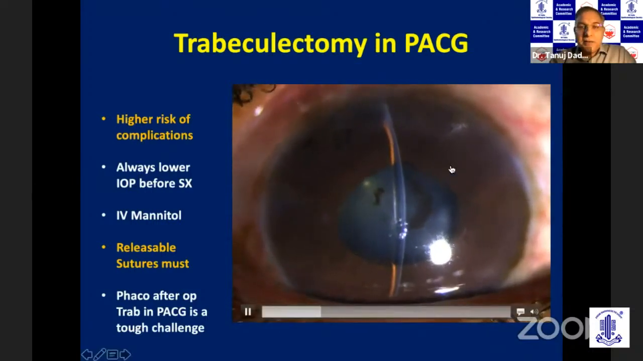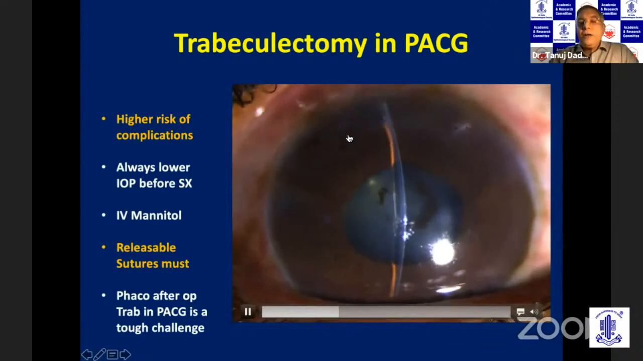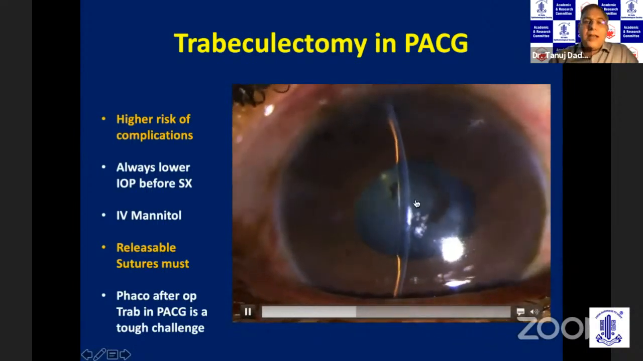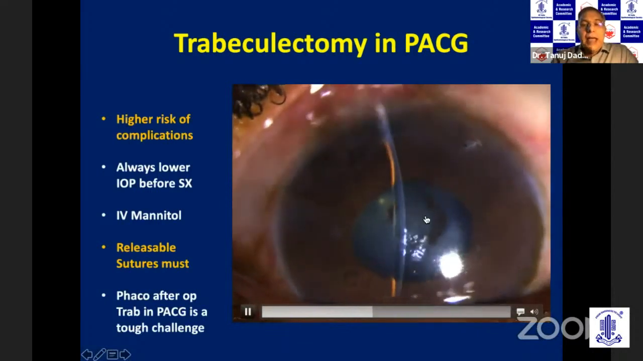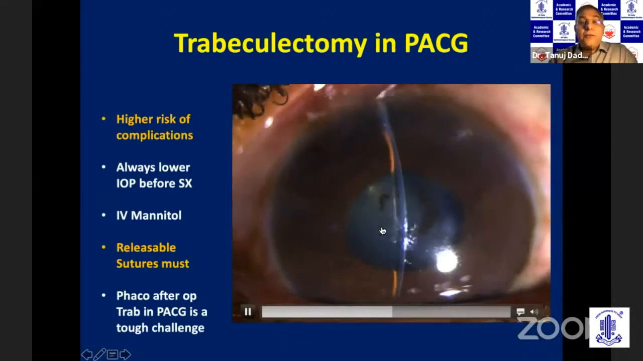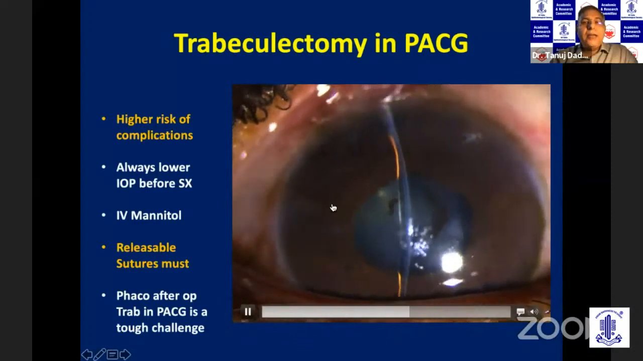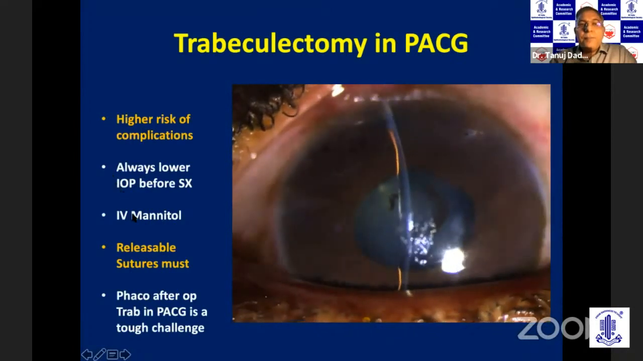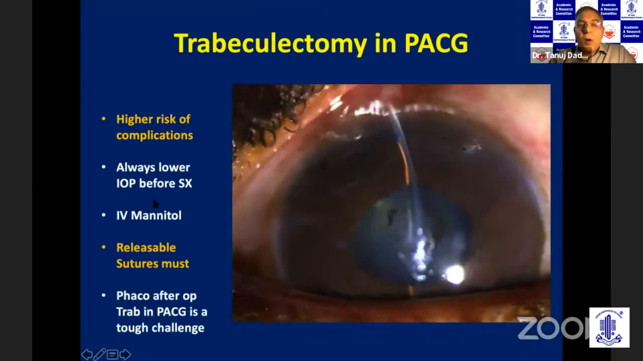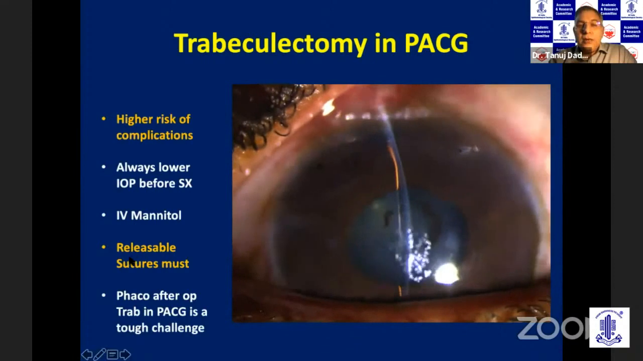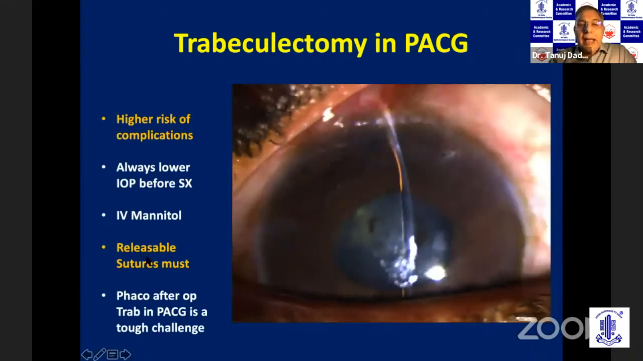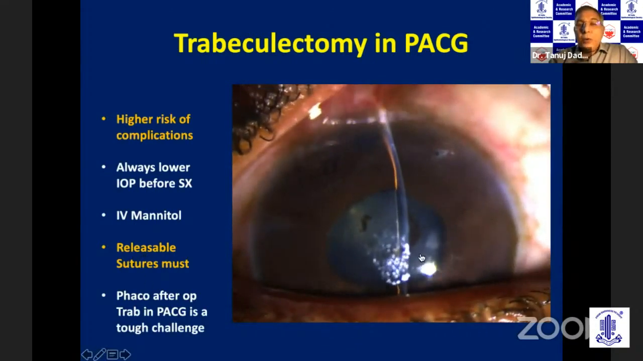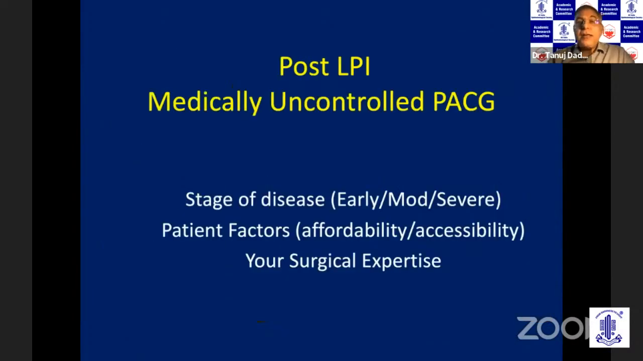angle closure. This is a patient recently referred to us. Angle closure glaucoma trap done. Now you have a shallow AC and an intumescent lens. Doing a cataract surgery in this patient is fraught with complications, and you can get an endothelial corneal decompensation. So when you do a trap, always give preoperative mannitol. There's a higher risk of complications. You must use releasable sutures for trap in angle closure glaucoma. And doing a phacoemulsification in these eyes requires an expertise which is not routinely available for a normal phaco surgeon.